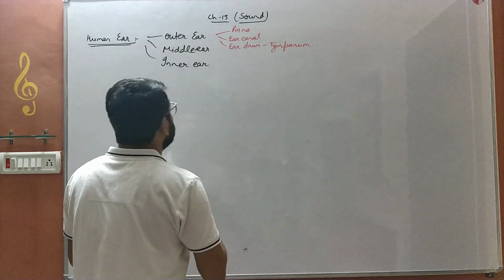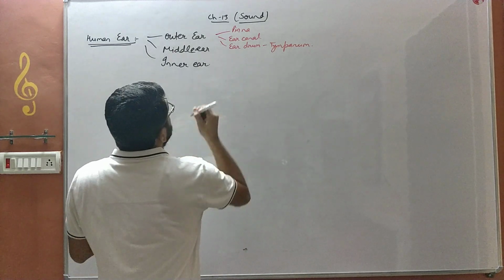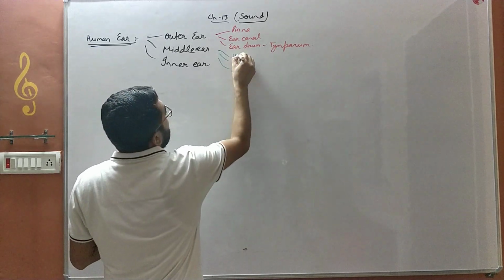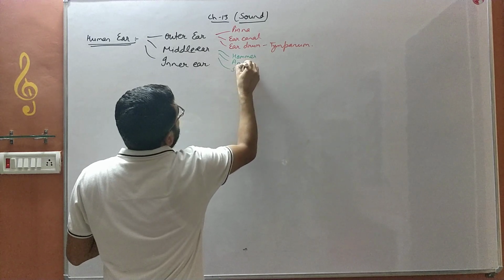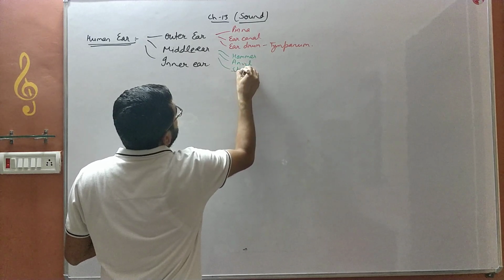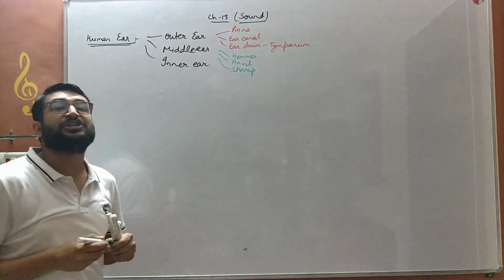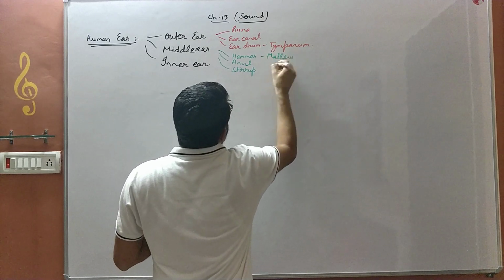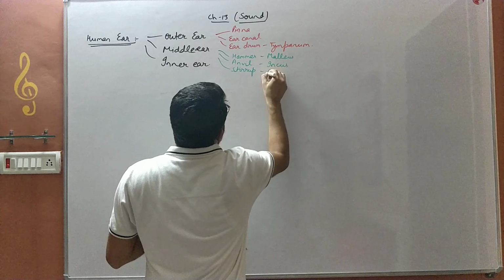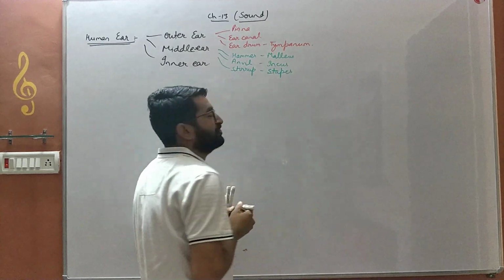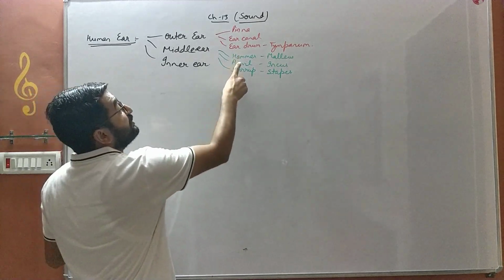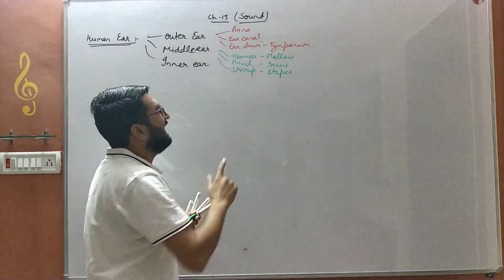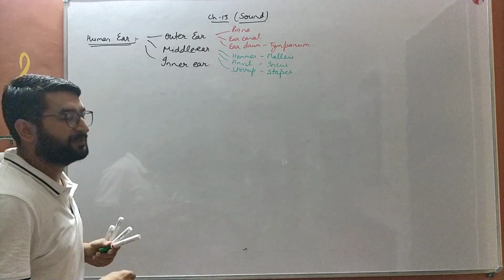The middle ear has 3 bones, short-formed as: hammer, anvil, and stirrup. Actually, these are the shapes of these bones, bache. The actual names are malleus, incus, and stapes. Stapes is the smallest bone of our body. Malleus is of hammer-like shape, incus is of anvil shape, and stapes is of stirrup shape.